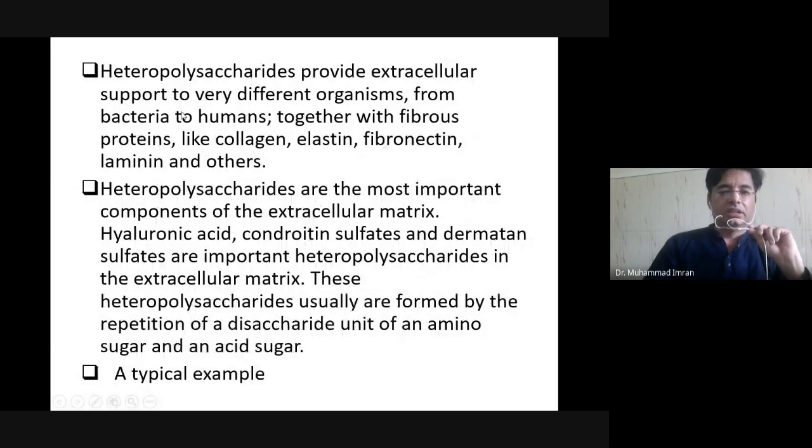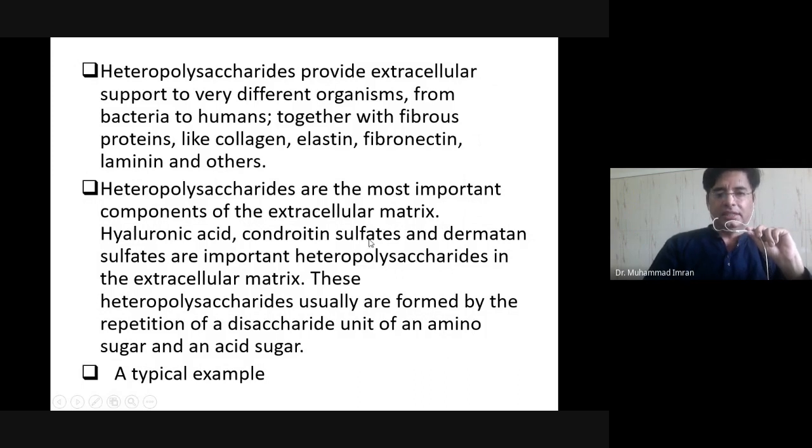Heteropolysaccharide functions. Heteropolysaccharides provide extracellular support to very different organisms, from bacteria to human, together with fibrous proteins like collagen, elastin, fibronectin, laminin and others. Heteropolysaccharides are the most important component of the extracellular matrix.